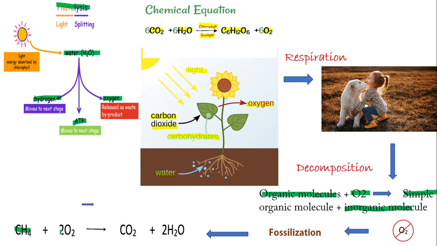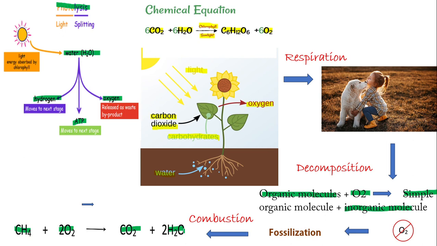So these hydrocarbons will then react with the oxygen, and in turn they will produce carbon dioxide and water vapors, and this process is called combustion. It means the combustion process is also using oxygen and then producing carbon dioxide, which will enter into the atmosphere again. So this is the third way that is using oxygen.